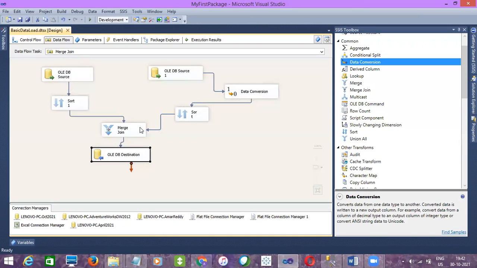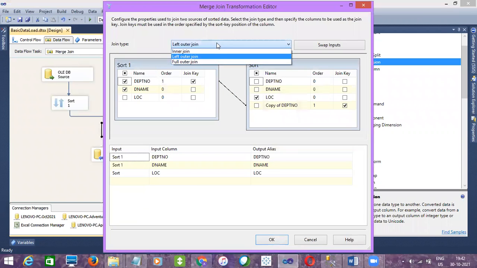Since we don't have that join type here, which is the left table here, guys? Sort 1 is the left table, right? And this is the right table. Agree? And there is an option here called swap inputs. Right now, since we are using left join, sort 1 is the left table. If I swap the inputs to the other side, and the join here is left join, will it become right join or not? Agree? Any confusion?